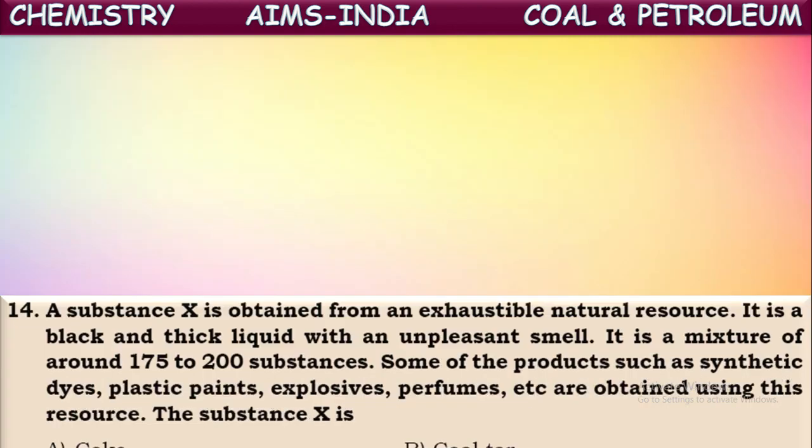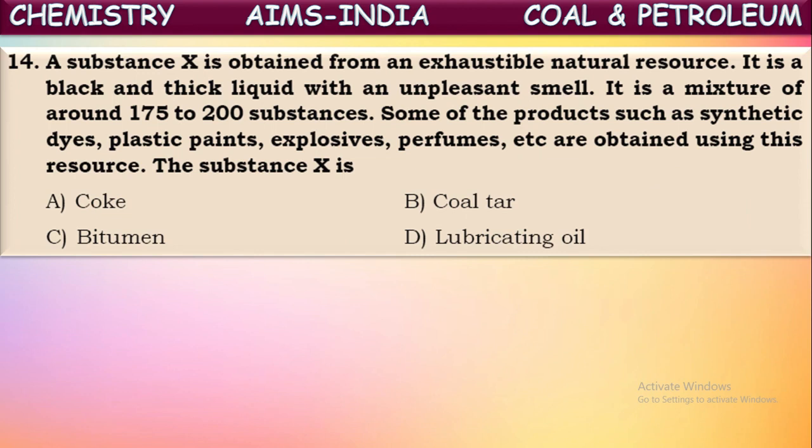Next, a substance X is obtained from an exhaustible natural resource. It is a black and thick liquid with an unpleasant smell. It is a mixture of around 175 to 200 substances. Some of the products such as synthetic dyes, plastic paints, explosives, perfumes are obtained using this resource. What is that resource X?